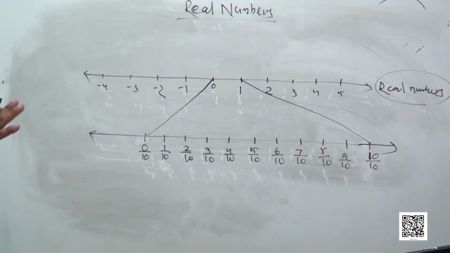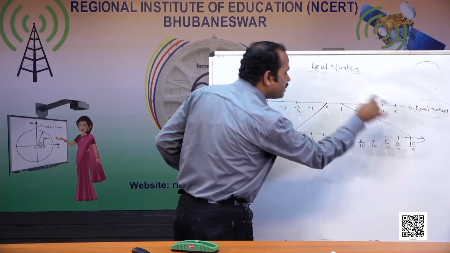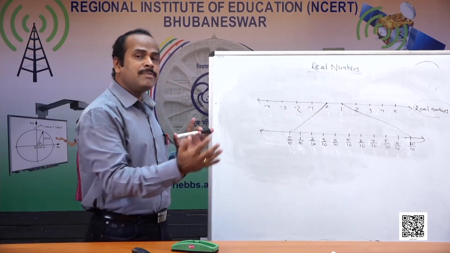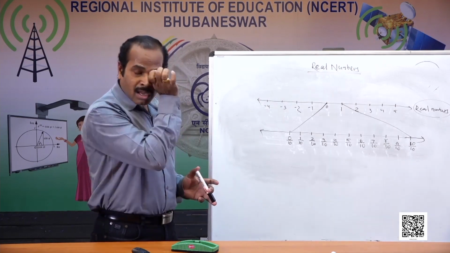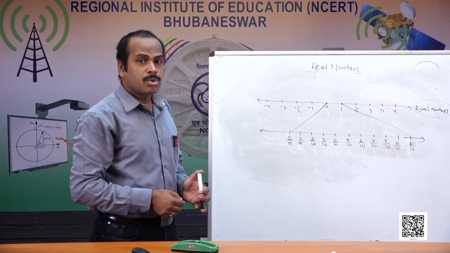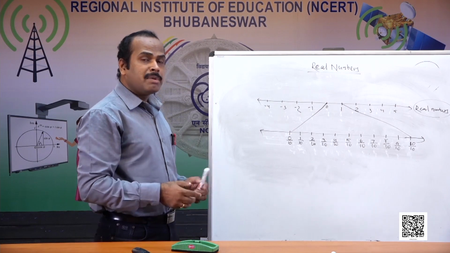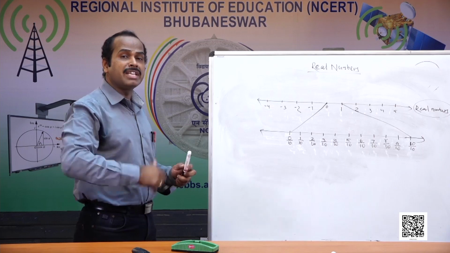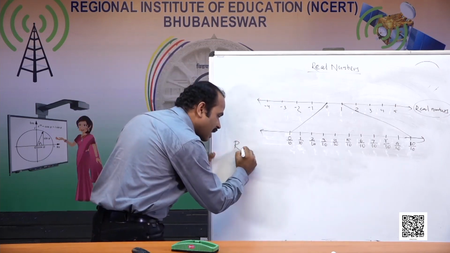So when I represented all these numbers, I find that such types of numbers are not there inside the integers. That means there exist different types of numbers which are not included in integers. That's why we created a new number system. It is called rational numbers. So what are rational numbers? We decided that the numbers which can be presented in p by q form, where p and q both are integers, are called rational numbers.